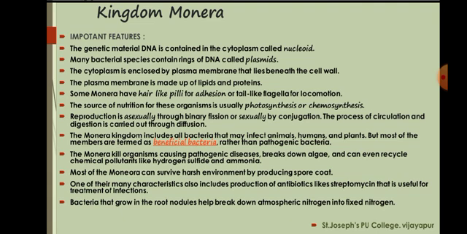And in some bacteria like Escherichia coli, you can see a small ring-like double stranded DNA, that is called a plasmid. In these first two points you understand about the genetic material, which is linear as well as circular. Linear is called a nucleoid and circular is called a plasmid.